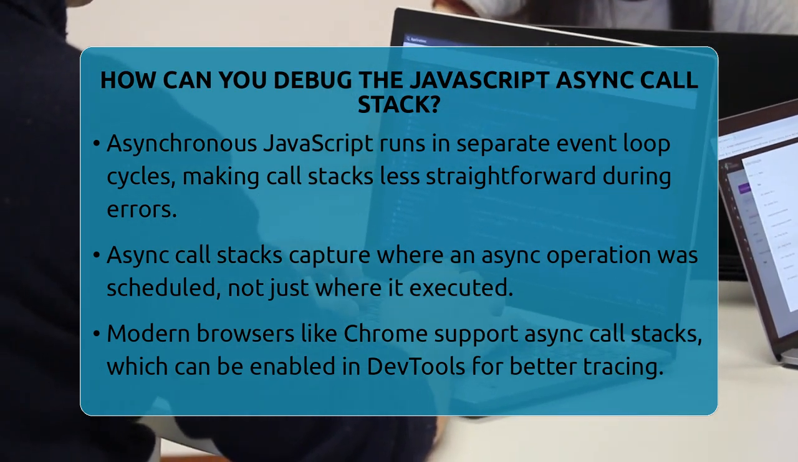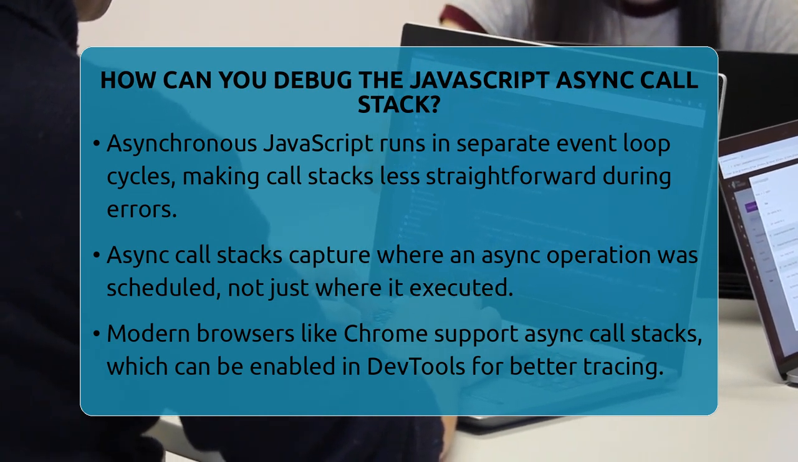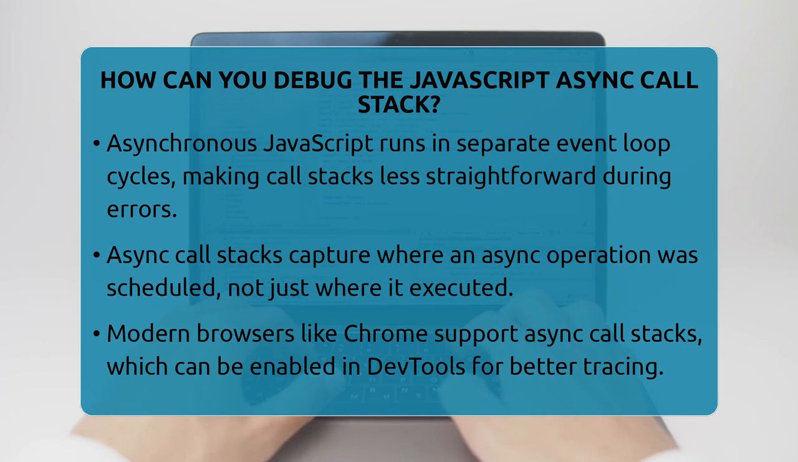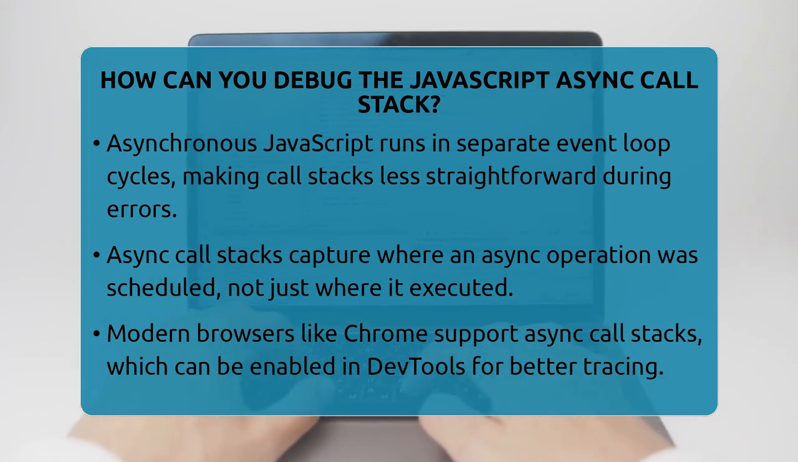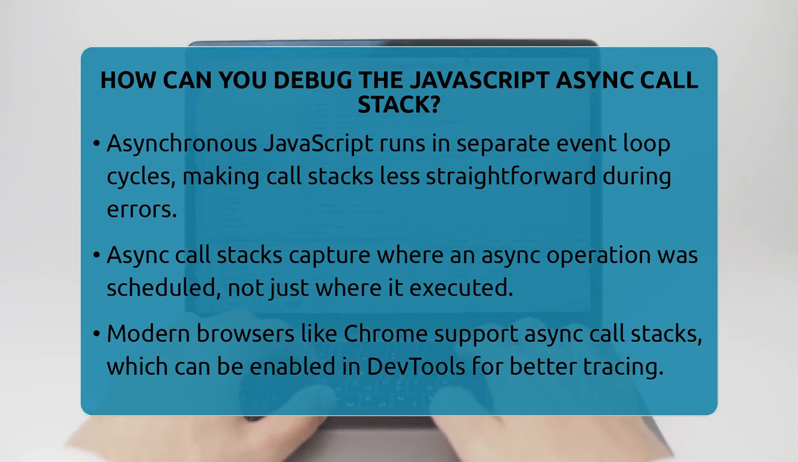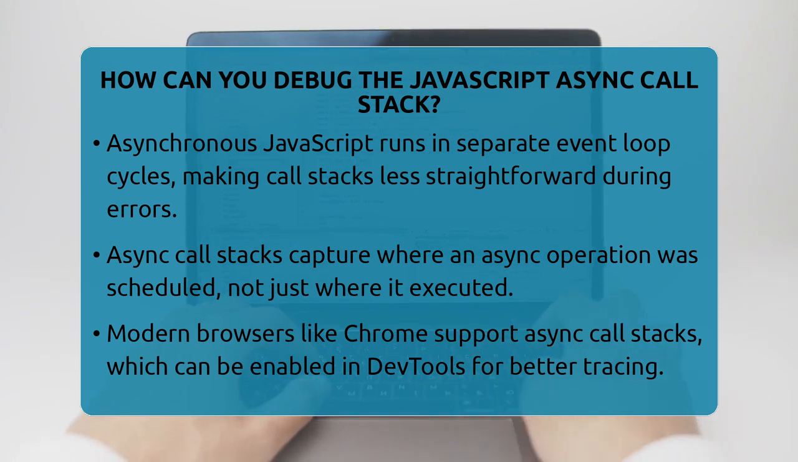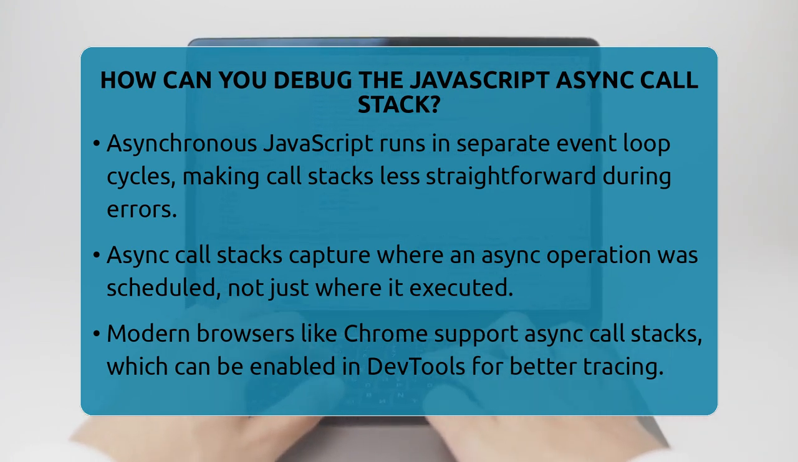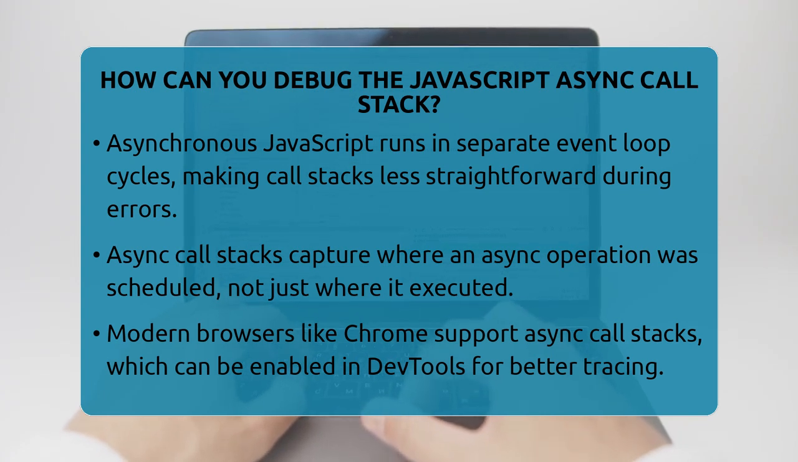debugging process smoother. First, it's important to understand that asynchronous JavaScript runs in separate event loop cycles. This means the call stack you see at the moment of an error often doesn't show the full chain of function calls that led to it. Instead, async call stacks capture the point where an asynchronous operation was scheduled, not just when it was executed. This can make errors look like they appear out of nowhere, but with the right tools, you can see the